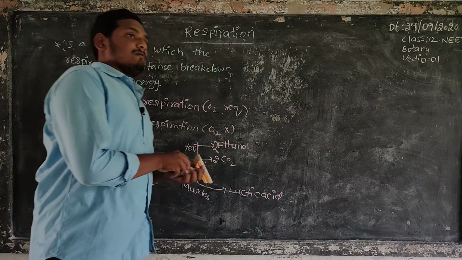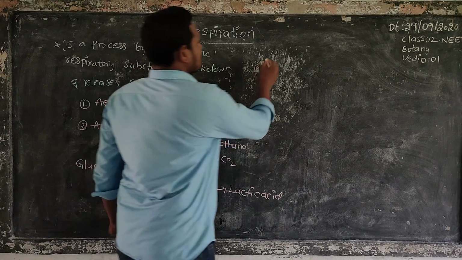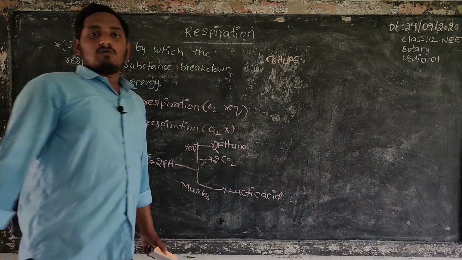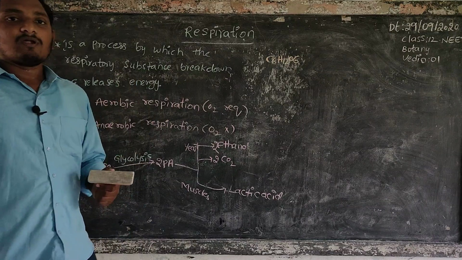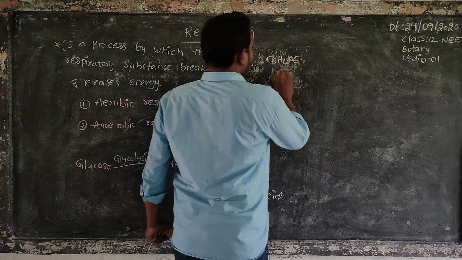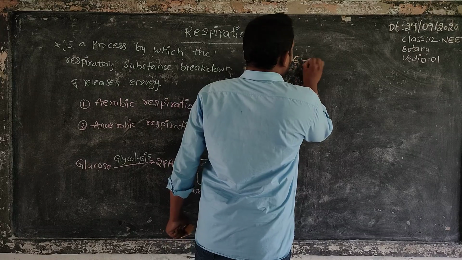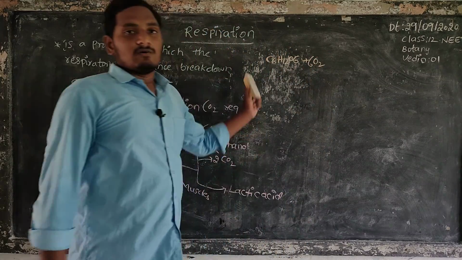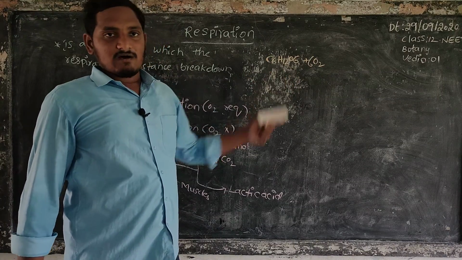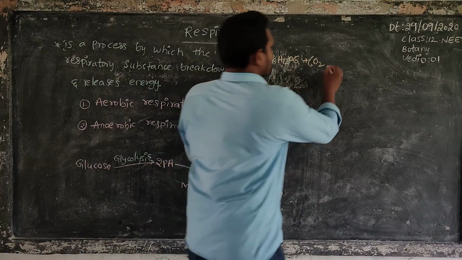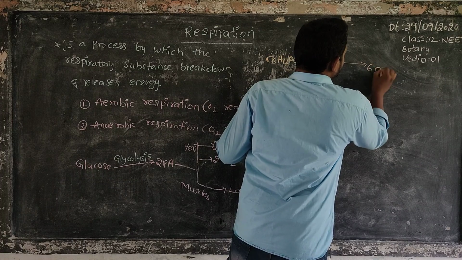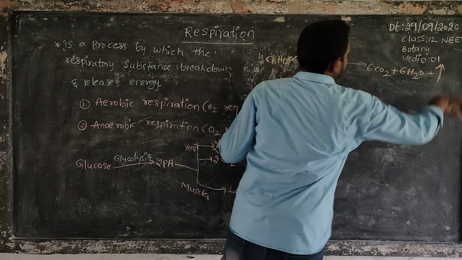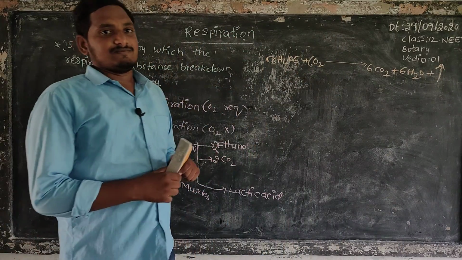Generally, glucose breakdown means C6H12O6 is glucose, the byproduct of photosynthesis, which is broken down by 6 molecules of oxygen. The glucose molecule reacts with 6 molecules of oxygen to form 6 molecules of carbon dioxide and 6 molecules of water, and releases energy.